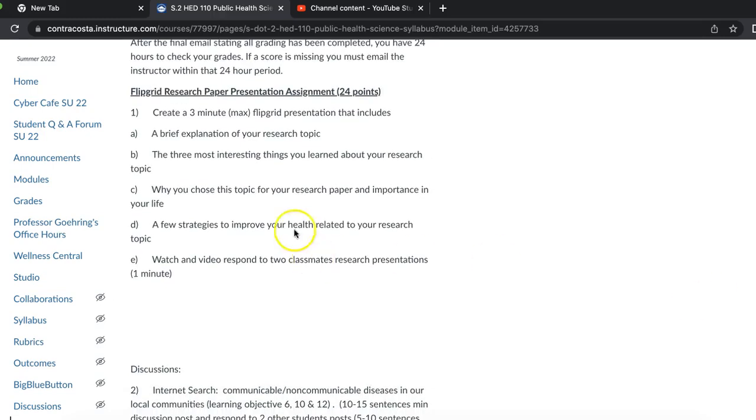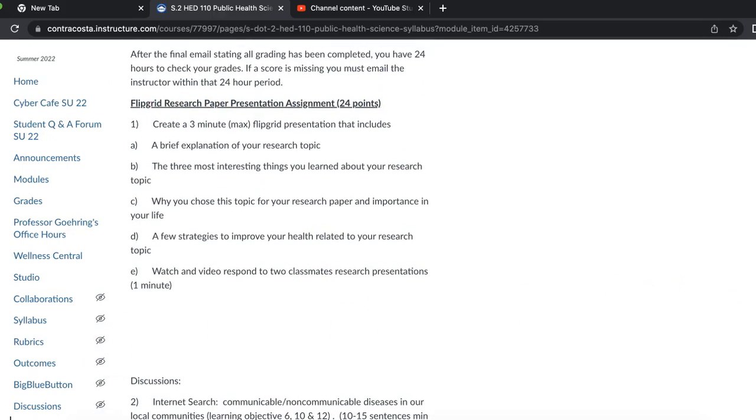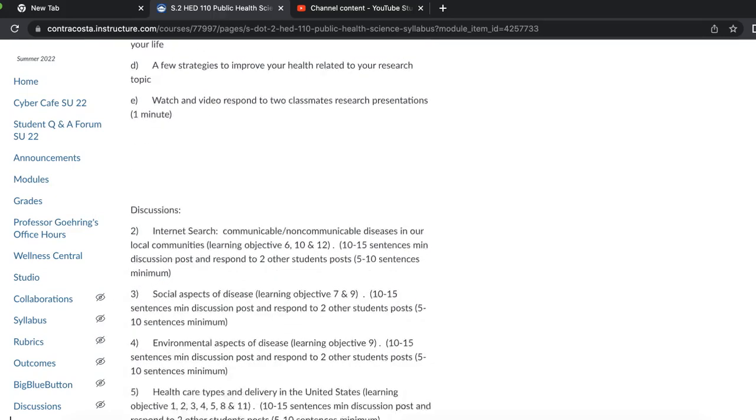We actually are not going to be doing this Flipgrid, so we're going to go ahead and X through that. Flipgrid is so confusing for many students that for the summer is just too short.